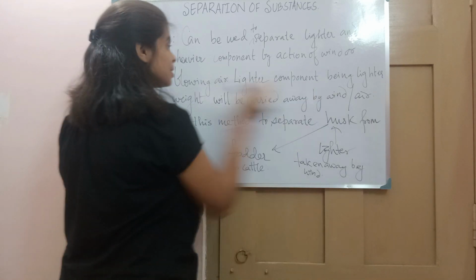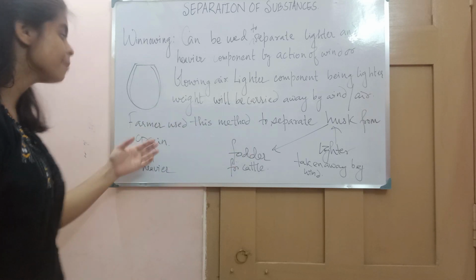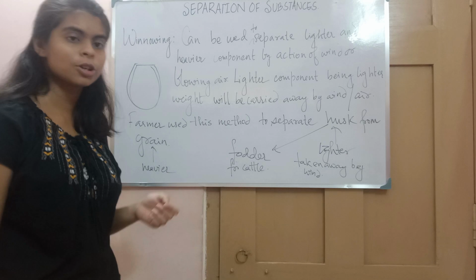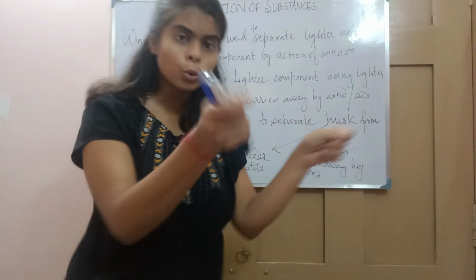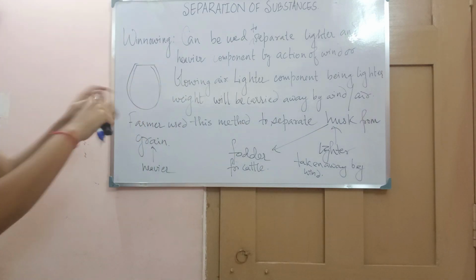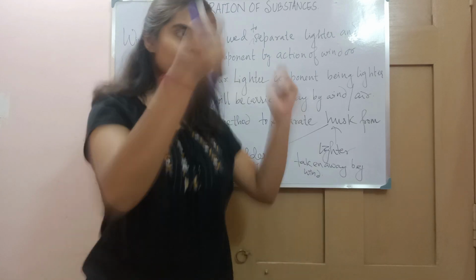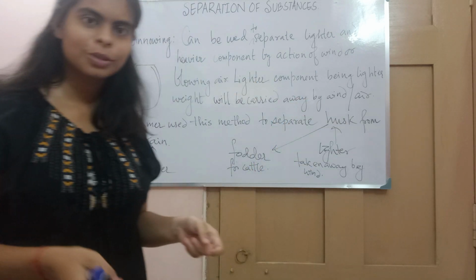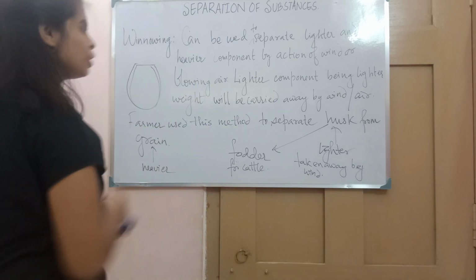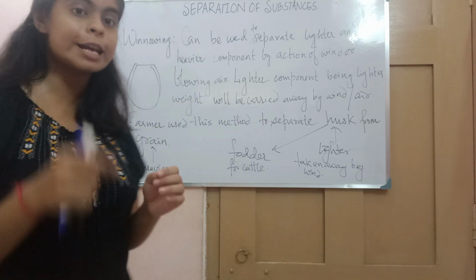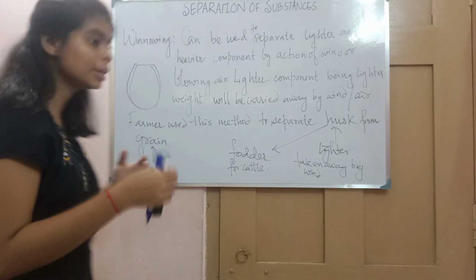The lighter components, being lighter in weight, will be carried away by the wind and the heavier particles remain in the same place. You may have seen your grandmother, have you ever seen a kulo, a winnowing tray? It is this size, and she would put the mixture in it, lift it up in the air like this and shake it. That is actually winnowing. She used to separate the lighter particles from the heavier particles.